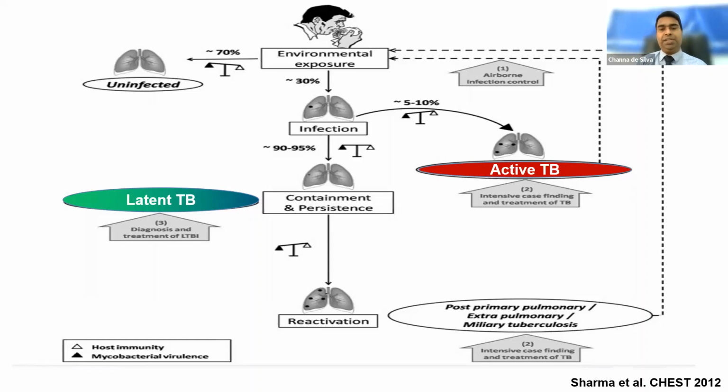The situation in small children less than 5 years is different. I'll show the figures. Only a few, about 5 to 10%, progress into active TB. So most of the time it's progressive primary disease.